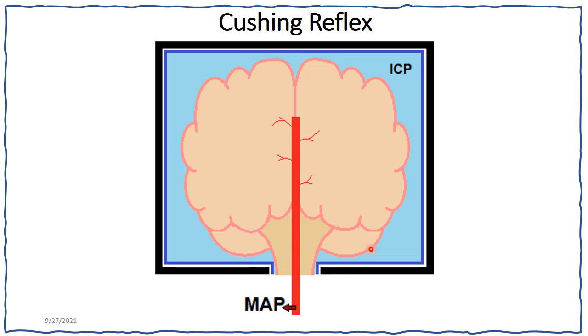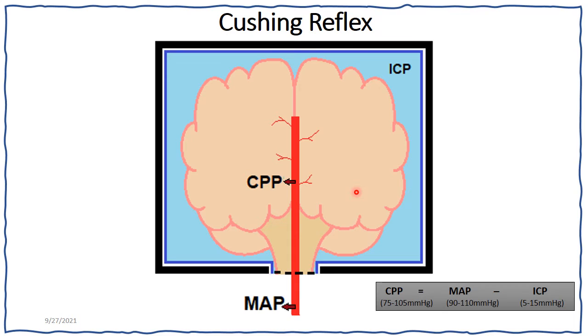When they enter this rigid compartment, the net pressure becomes the difference between this mean arterial pressure and the intracranial pressure, and it is called the cerebral perfusion pressure. So the cerebral perfusion pressure is the difference between the mean arterial pressure, which is 90 to 110 millimeter mercury, and the intracranial pressure, which is 5 to 15 millimeter mercury, and thus it is normally 75 to 105 millimeter mercury.